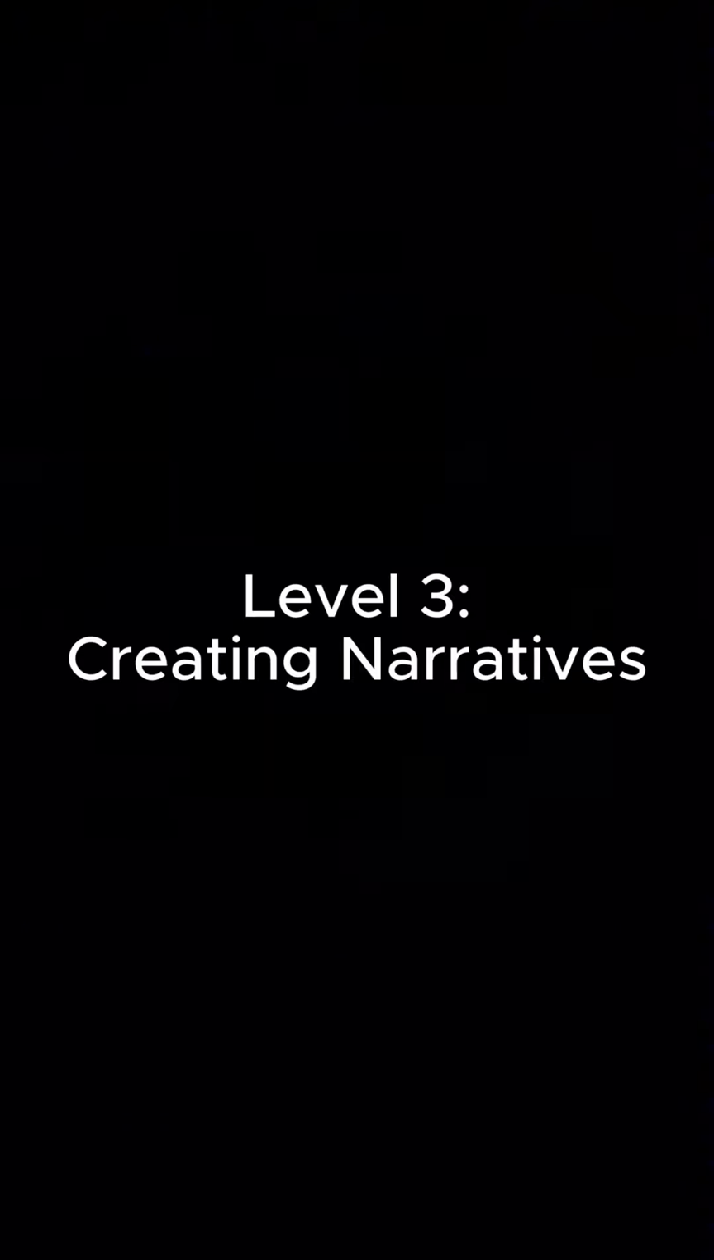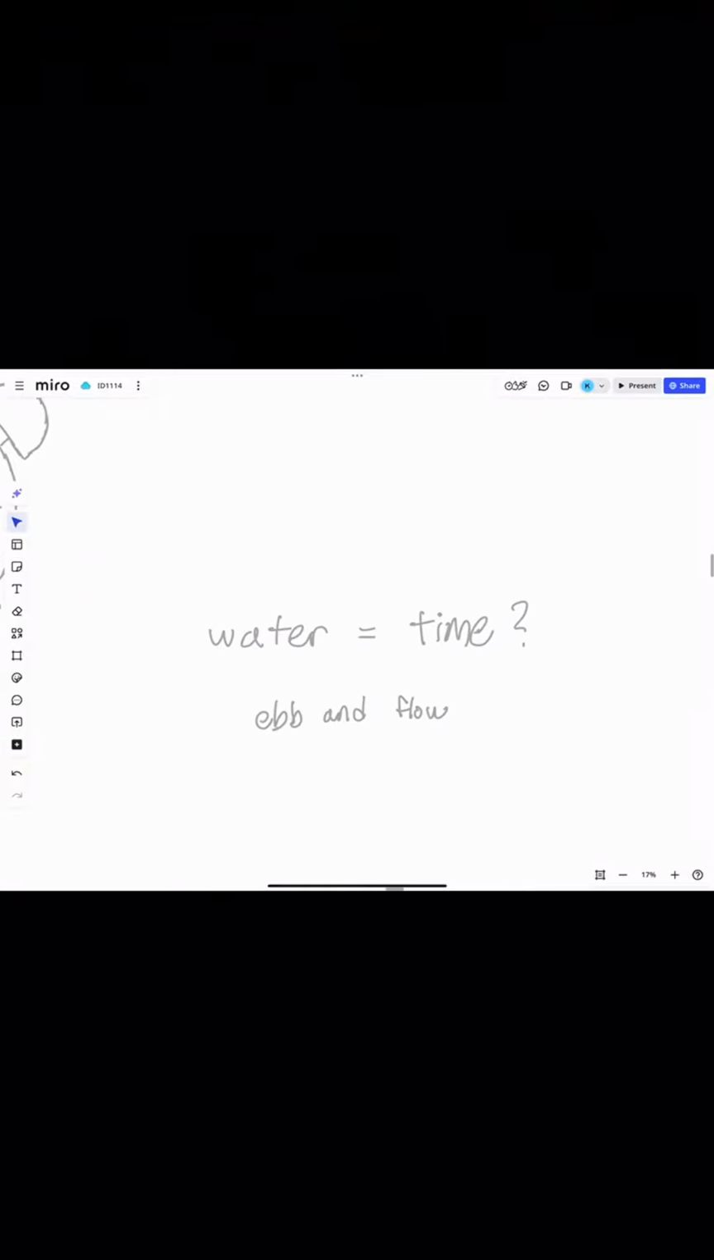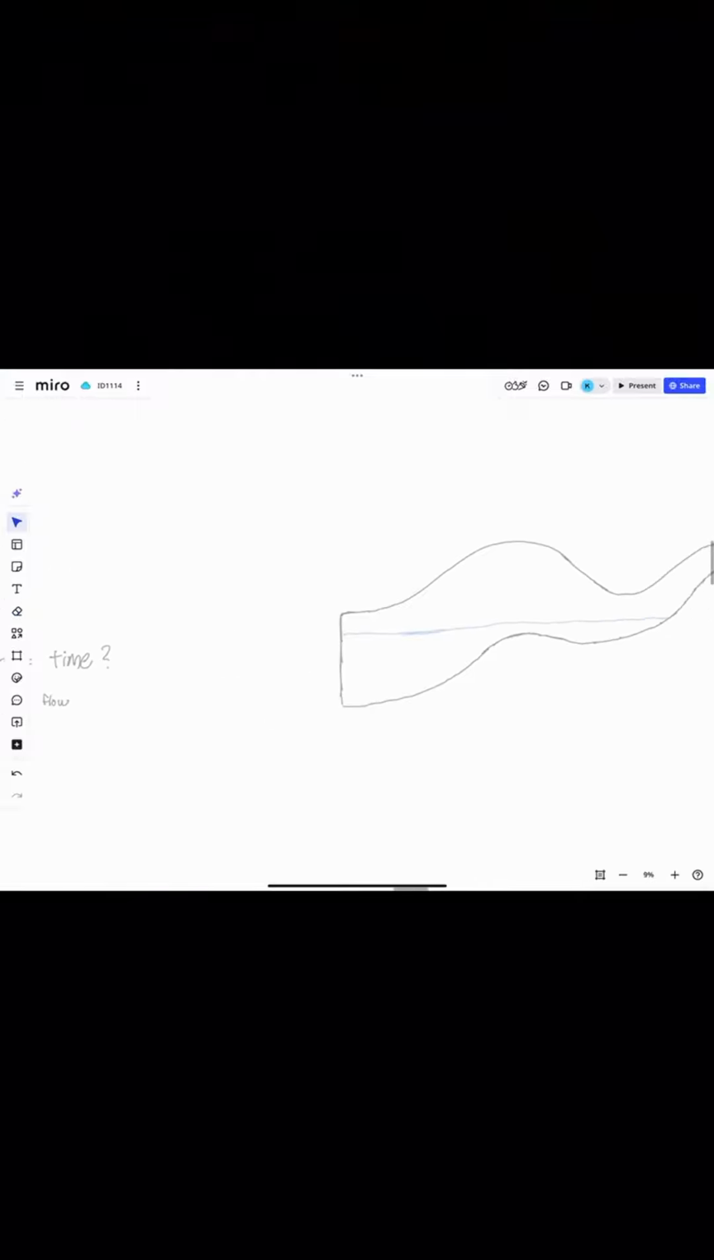Level 3. Creating narratives. This got me thinking about the connection between time and water. Both are described to ebb and flow. Then, I drew this clock which was meant to show the low and high tides. Tides change throughout the day, and I thought about how this clock could use tides to show the time of day.